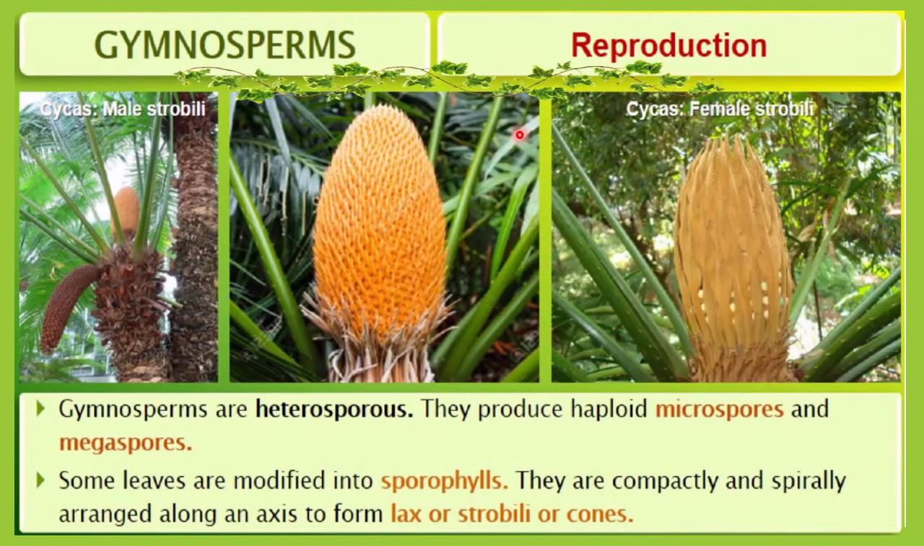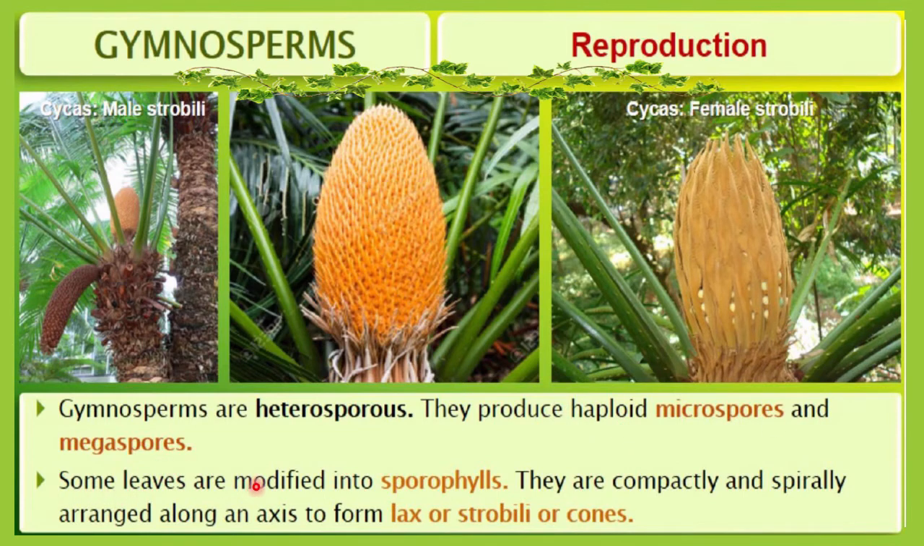Now let me discuss reproduction in gymnosperms. Gymnosperms are heterosporous. You know very well now what heterosporous is; we have already discussed it in detail in the last lecture. You know what heterosporous and homosporous mean. Gymnosperms produce haploid microspores and megaspores. Female related structures are called megaspores and male related structures are called microspores, so be very clear here.